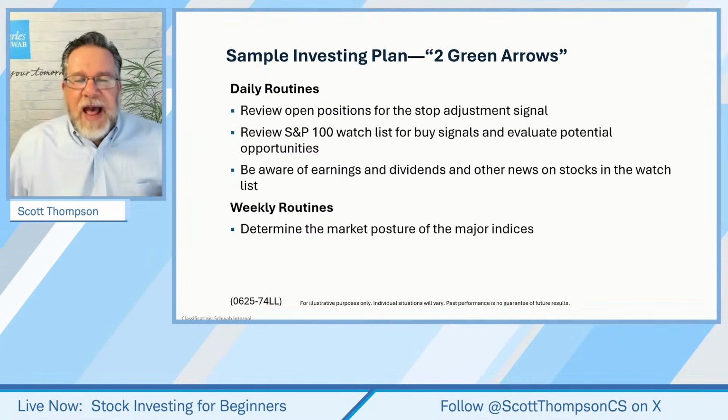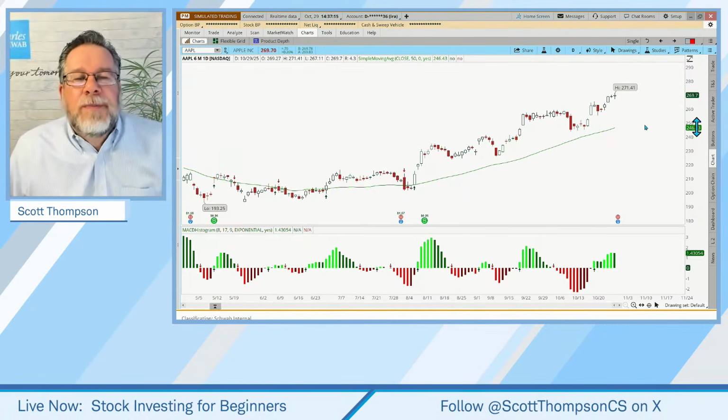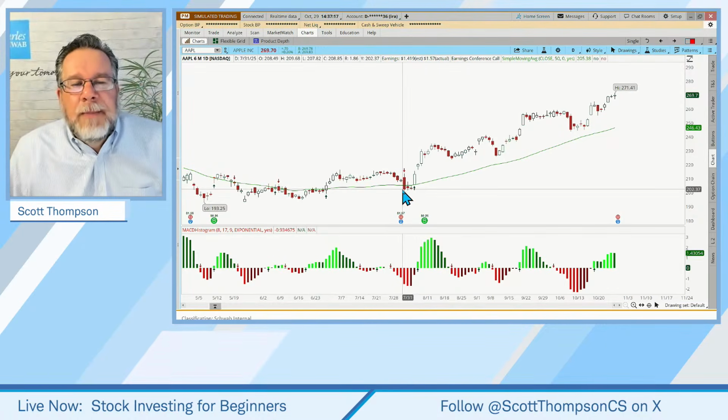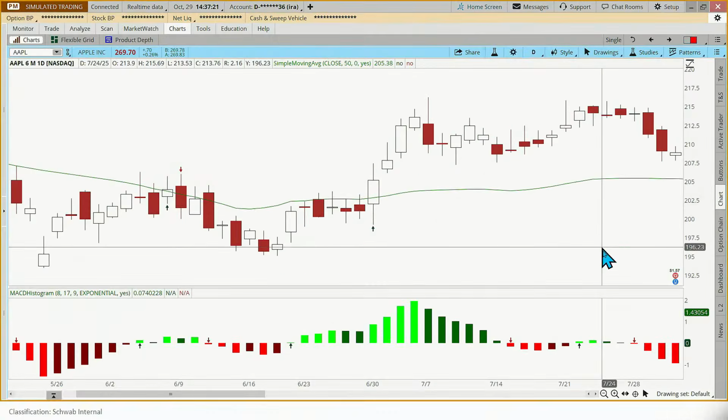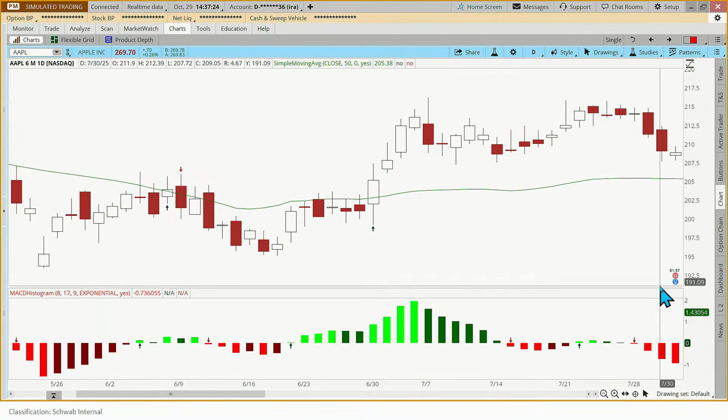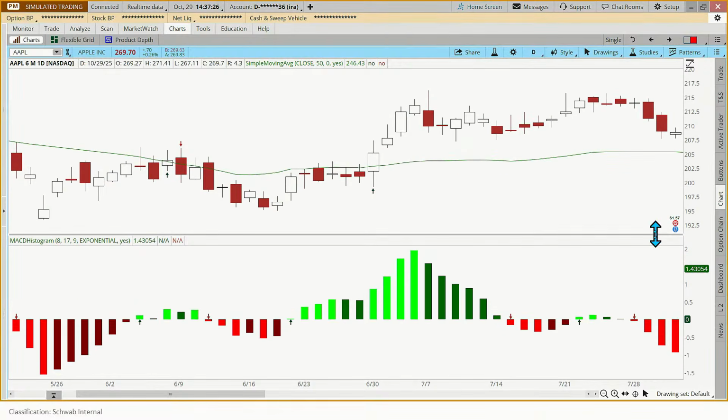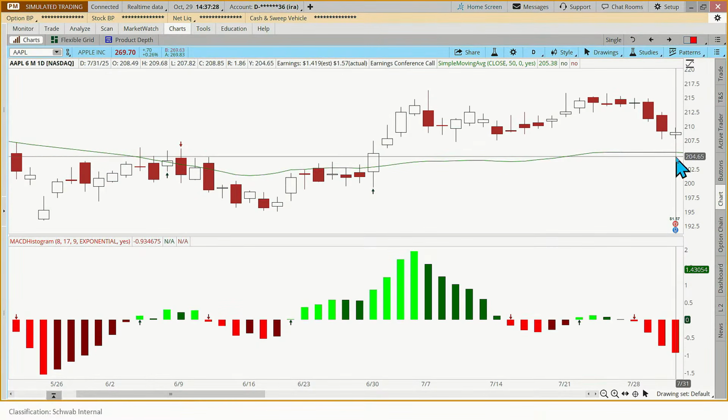All right, let's start with Apple. I just want to do an exercise with you. I'm going to go back in time and zoom in right here at the last earnings. Now, you guys focus on the right side of this chart. Now, on the moving average, just write this down in your notes somewhere.